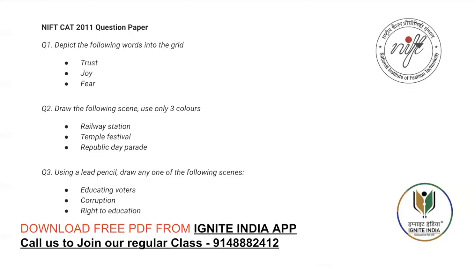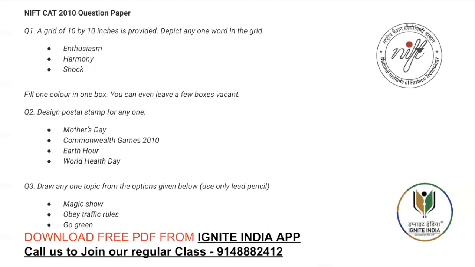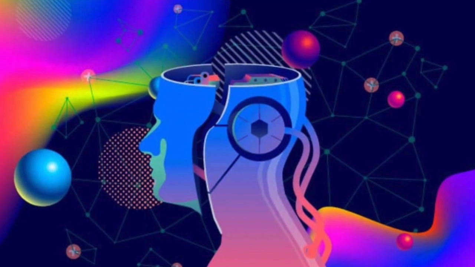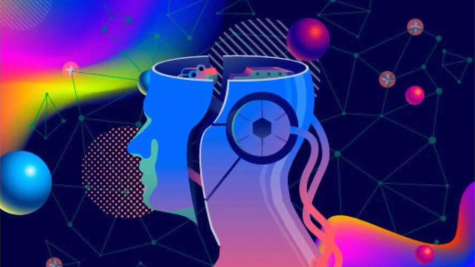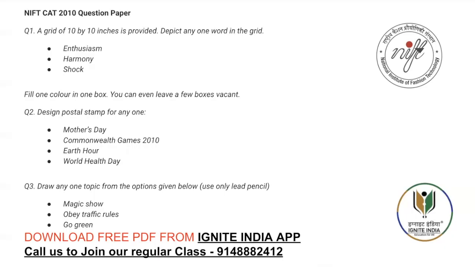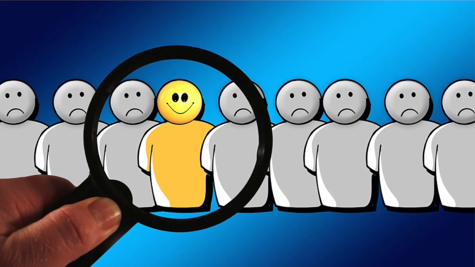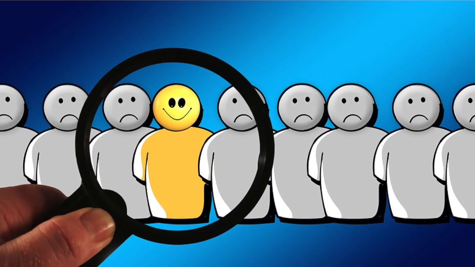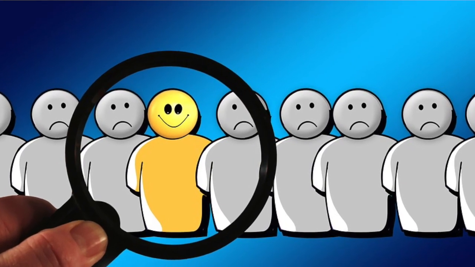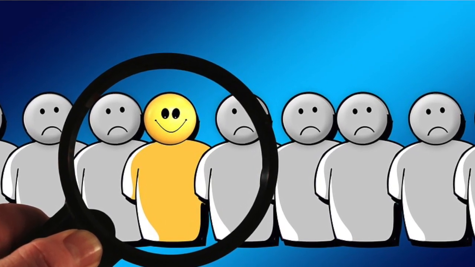So moving to the next NIFT CAT 2010 question paper. A grid of 10 by 10 inches is provided. Depict any one word in the grid: in harmony, shock, enthusiasm. One color in one box. You can even leave a few boxes vacant.